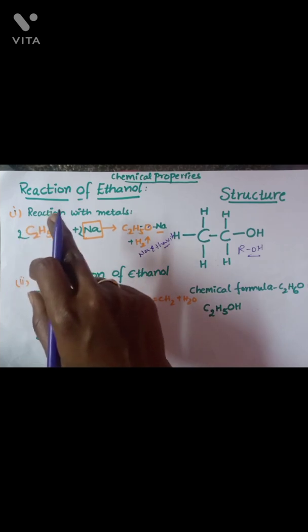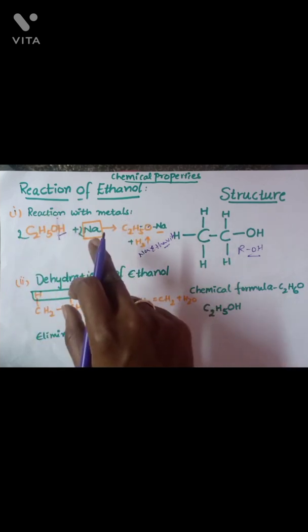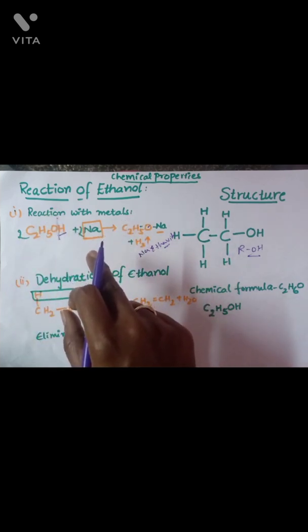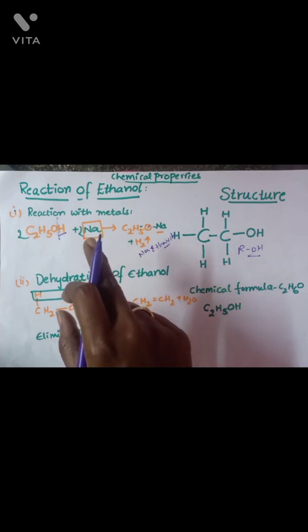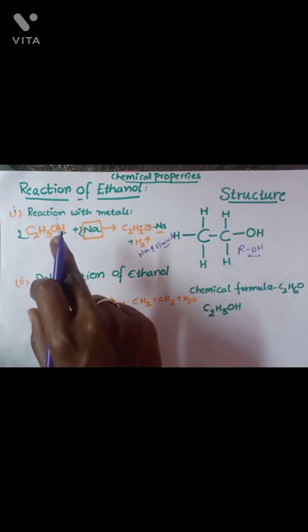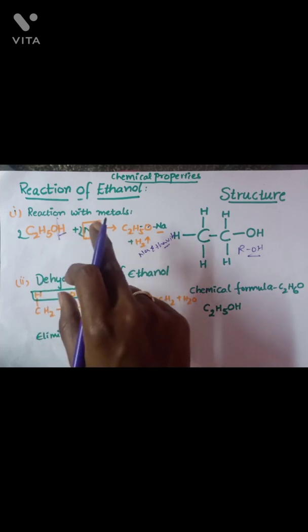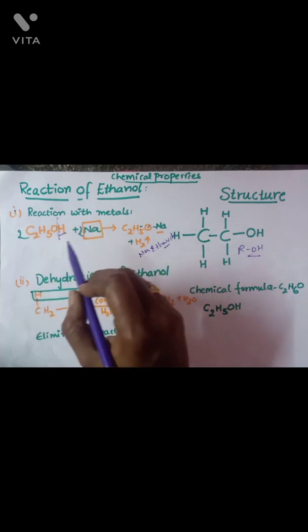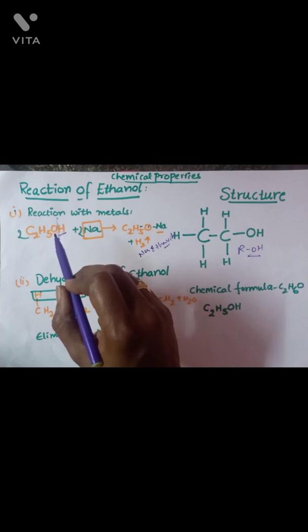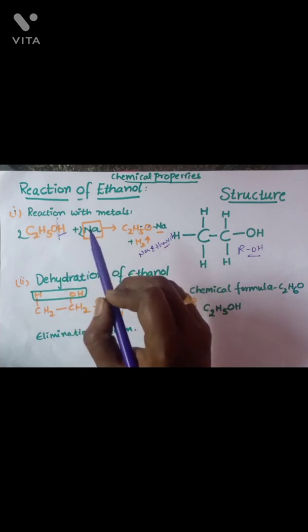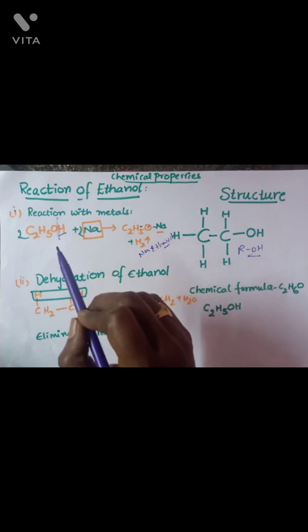Let's go to the first one. Sodium is a metal. We can take even potassium metal, which are highly reactive, and the hydrogen and oxygen bond is broken, and the sodium will form a bond with this oxygen. As sodium is more reactive, it is able to break the bond and make a bond with oxygen.